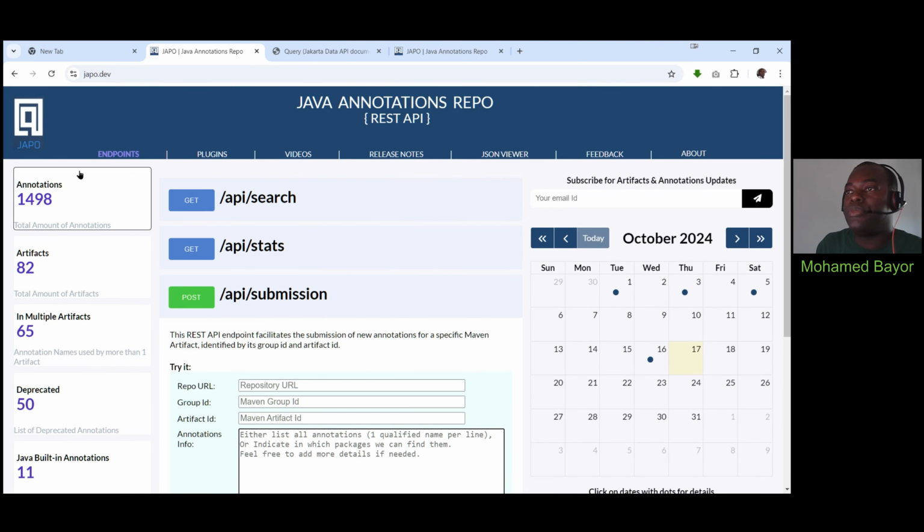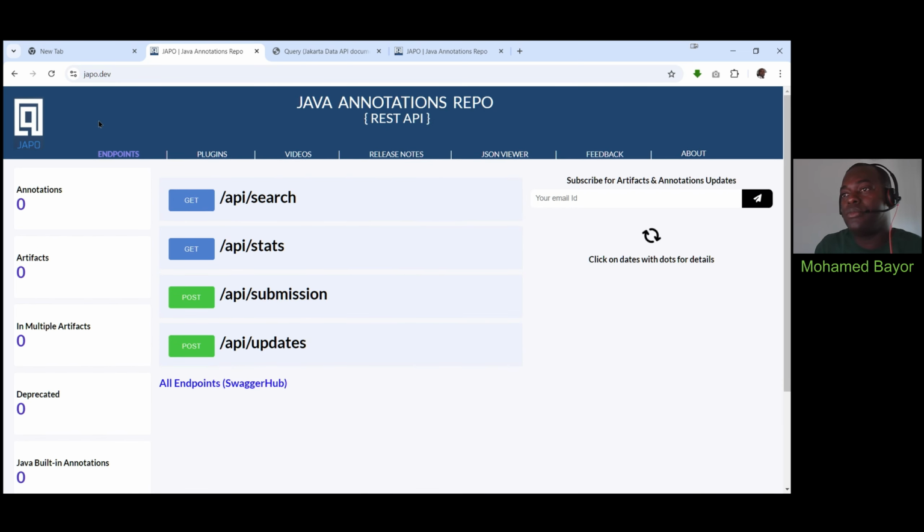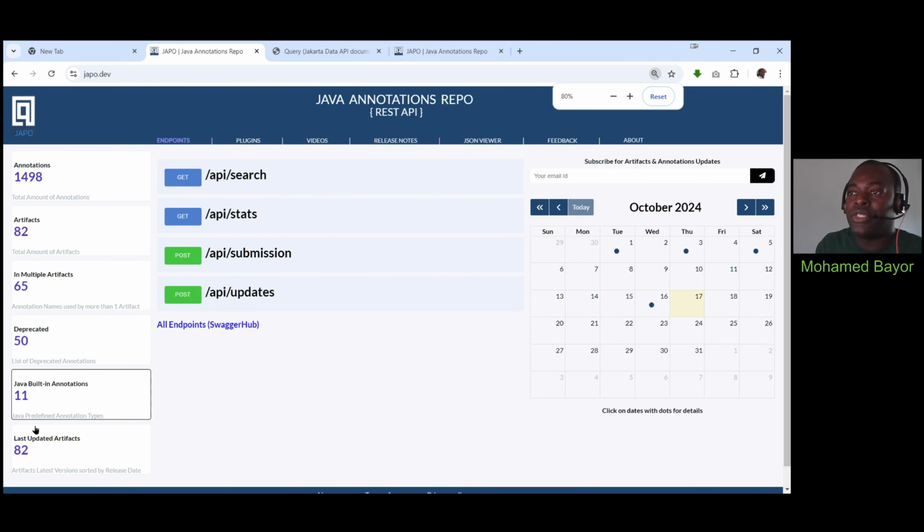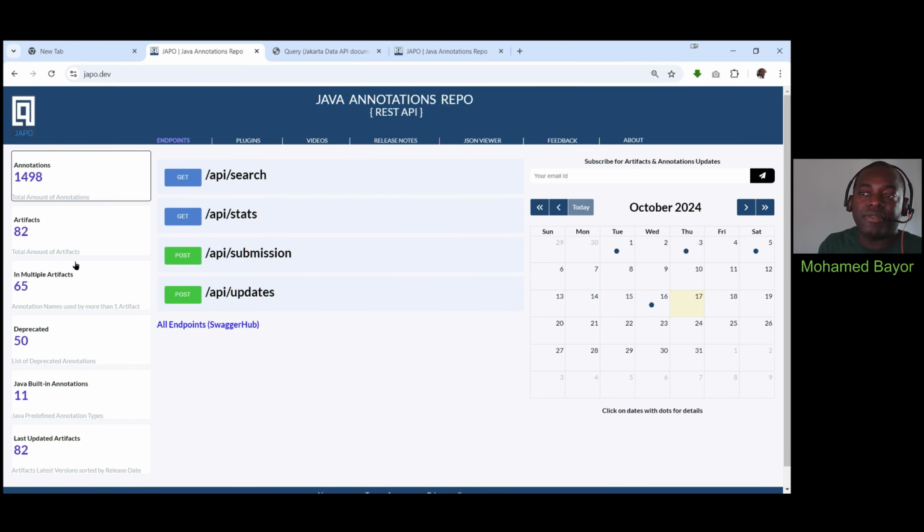Let's go to the page. When you go to the JAPO web page here, you will see on the left section these vertical sections where we stocked up what we call stats, simply called stats. Those are interesting numbers and data that can help you when it comes to choosing a name for your custom annotation.